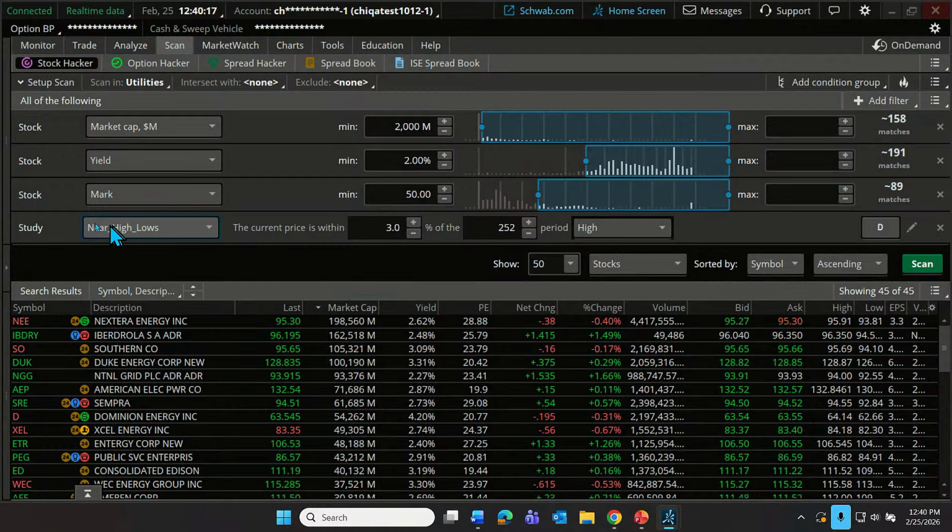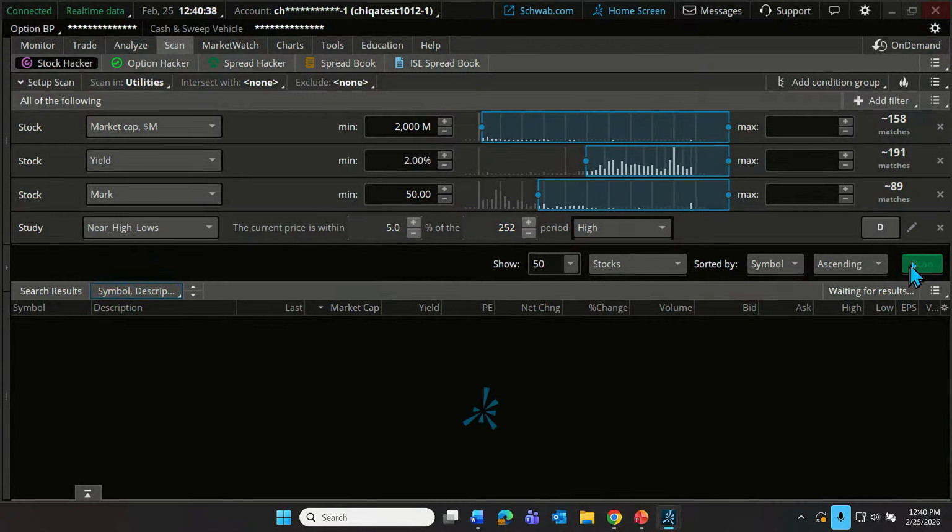Let's say we want price to be within, let's say, 5% of the 252 day. That's just 252 days is a typical trading year. 252 day high. Great. Let's run scan. Let's see how many of the 45 companies match or meet that criteria.